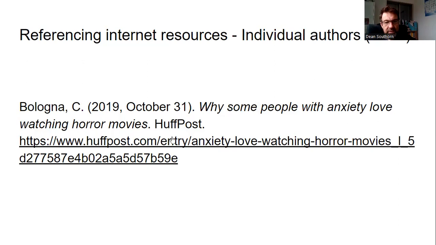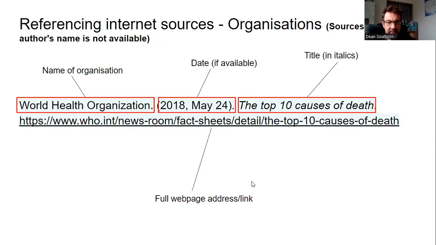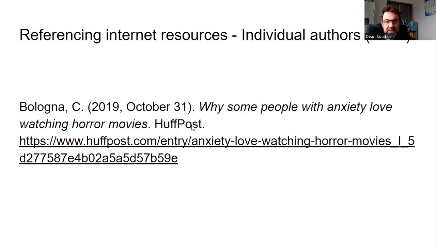Okay, and the difference between this one, where we have a writer, and the previous one, where we didn't have a writer, is that there we have the name of the organization at the beginning, and here we have the name of the organization after the title. HuffPost. Used to be Huffington Post, I think. It's a media organization. And again, the link to the website.